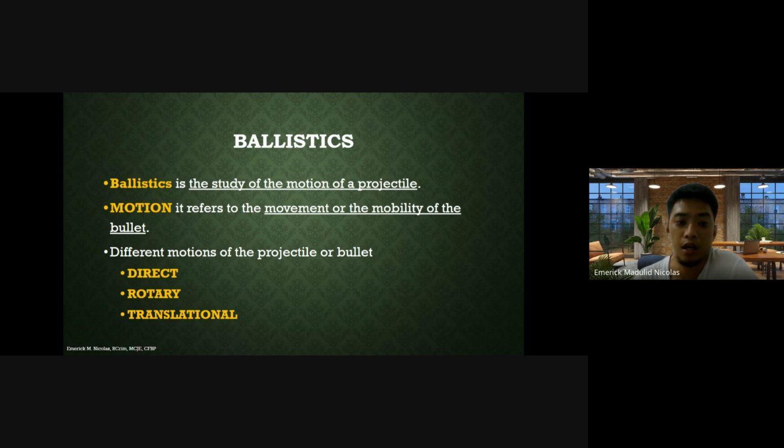Direct motion. Typically, direct motion is the initial forward movement of the bullet caused by the pressure developed by the burning gunpowder. Then after that, the bullet will go throughout the barrel, the inner surface of the barrel, which we call the bore.